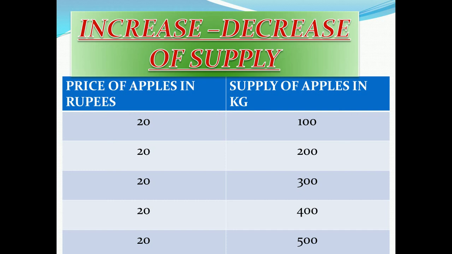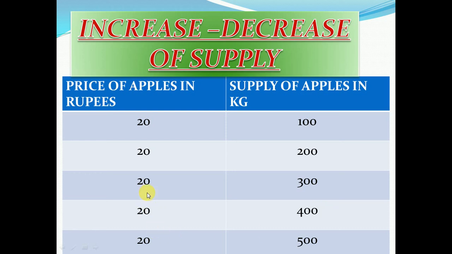So here with the help of this diagram we can find out that at the same price of 20 rupees for apples, 20, 20, 20, the supply is 100, 200, 300. If we compare 20 rupees of price and 300 supply of apples, when it goes to 200, the price is not going down, the prices remain the same, yet the supply has decreased. Why? Because of the expectation of a future price. In future there may be a possibility of a higher price, so in the present they are not going to sell their commodity in the market. So there is a decrease, and here we can find the same price and even 400 of supply.